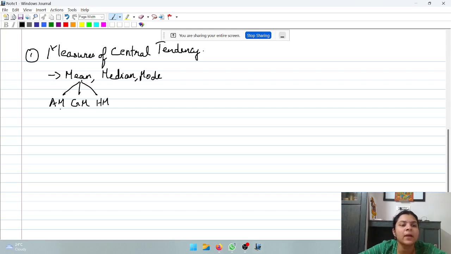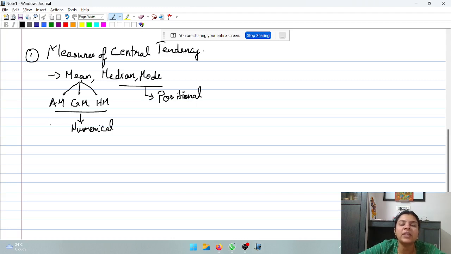Okay. Now, when is mean used? Mean is a numerical measure, whereas median and mode are positional measures.